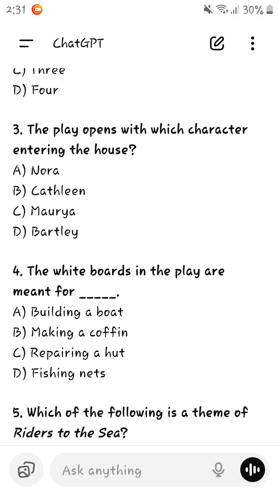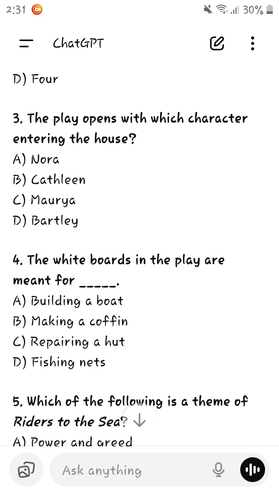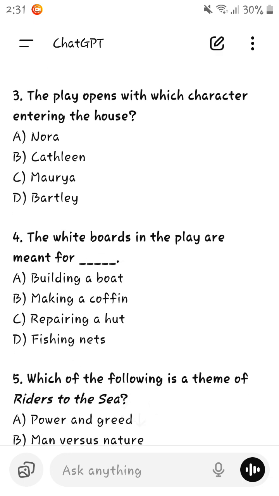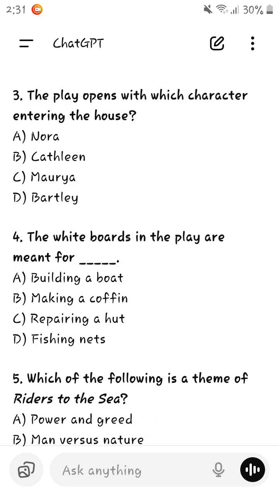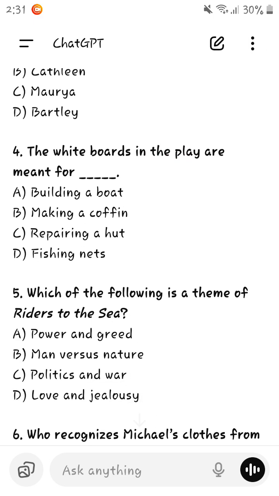The whiteboards in the play are meant for making a coffin.